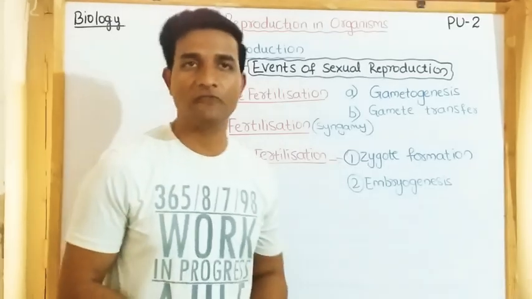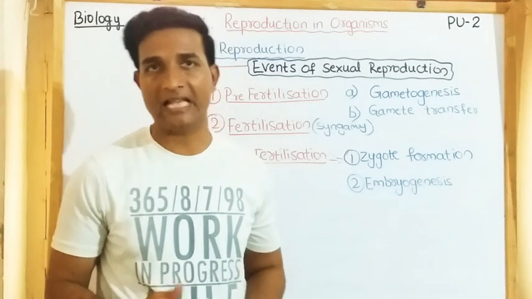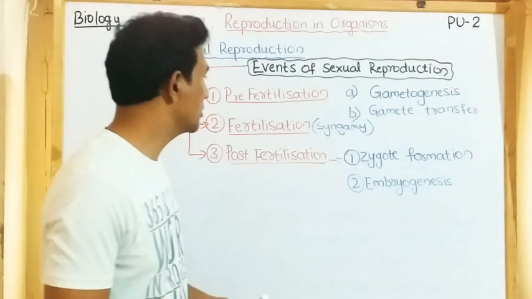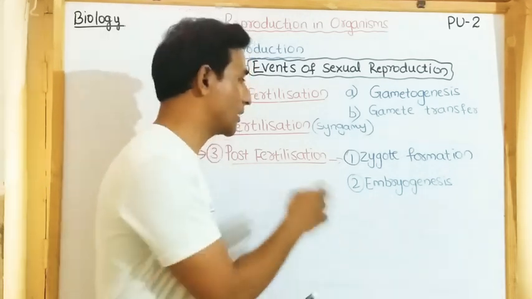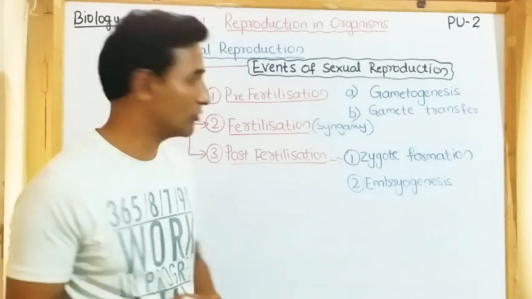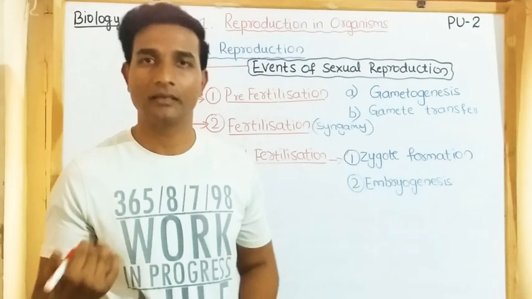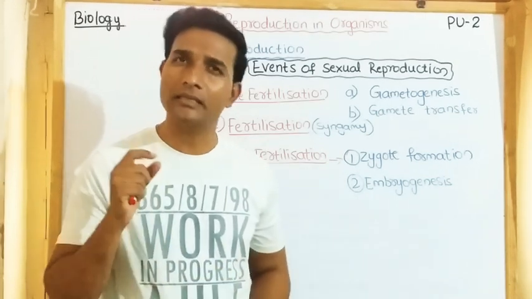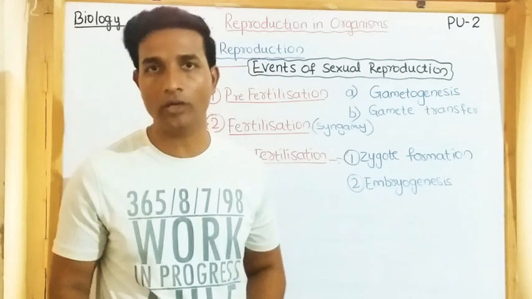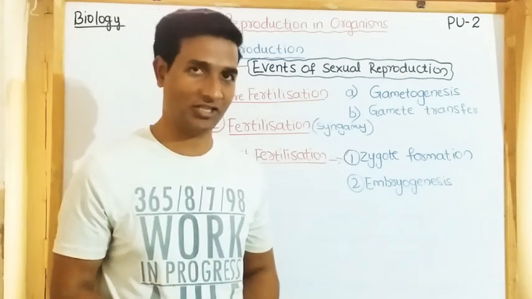Post-fertilization events. Events that occur after fertilization are referred to as post-fertilization events. They include zygote formation as well as embryogenesis. Let us discuss how the formation of the zygote takes place. We came to know that the product of fertilization is the zygote. This zygote is formed either outside the body or inside the body, depending upon external or internal fertilization.